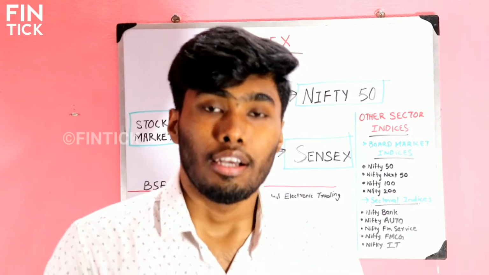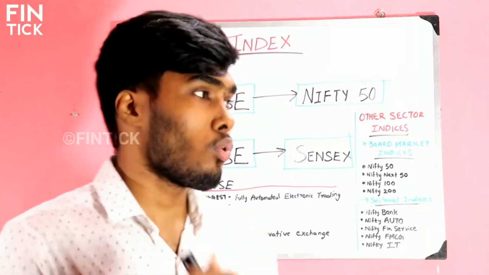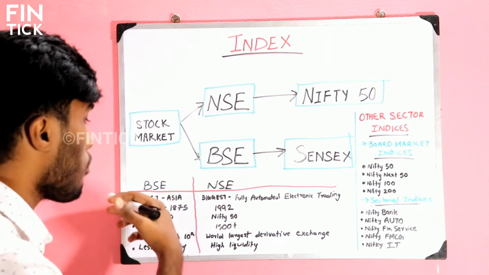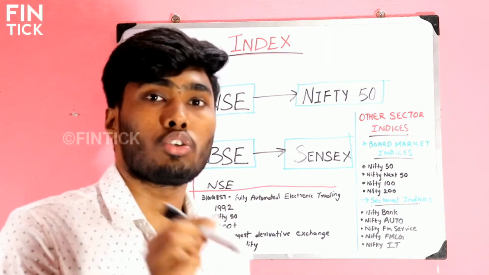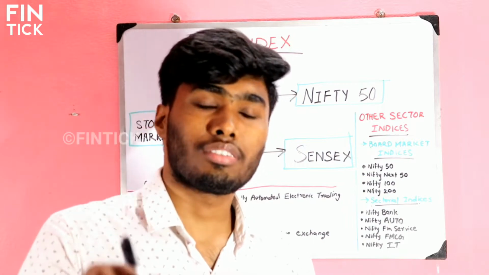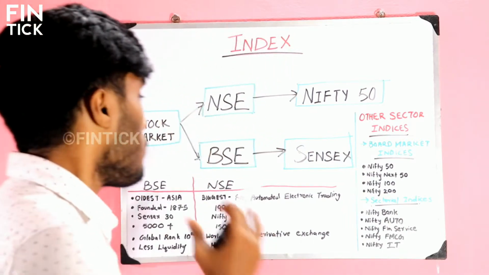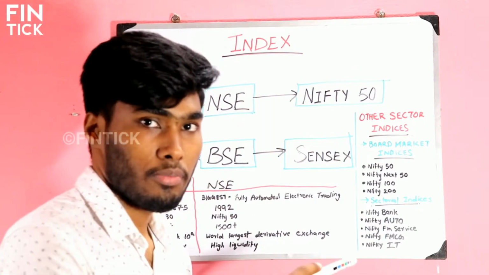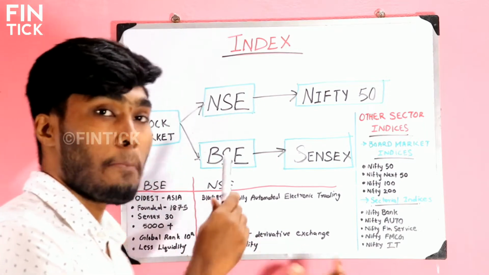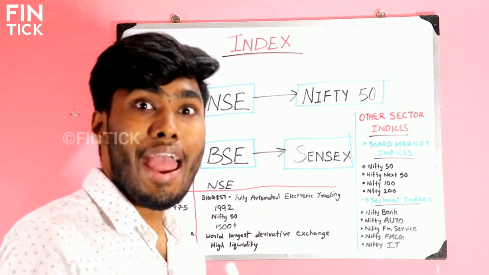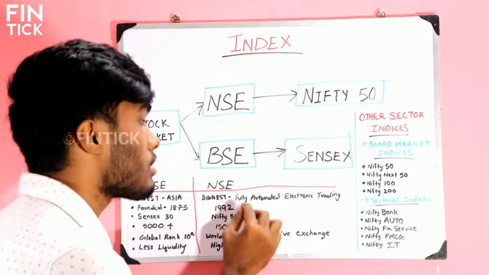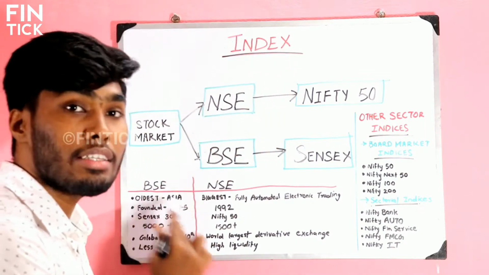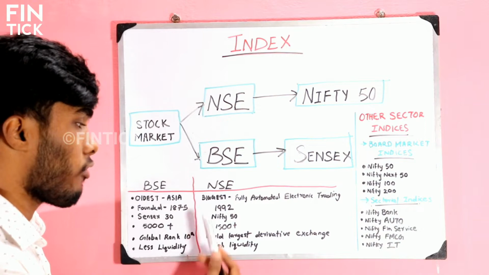So now I am going to explain some of the common things that you want to know about these stock exchanges. I have written the points here, you can look at it here. When we are talking about the BSE, it is one of the oldest stock exchanges, not in India, the oldest stock exchange in Asia, and it was founded in 1875. When we are looking at NSE, NSE is the biggest stock exchange in India and also the first stock exchange that brought a fully automated electronic trading system in India. And the index of BSE is SENSEX and the index of NSE is Nifty.